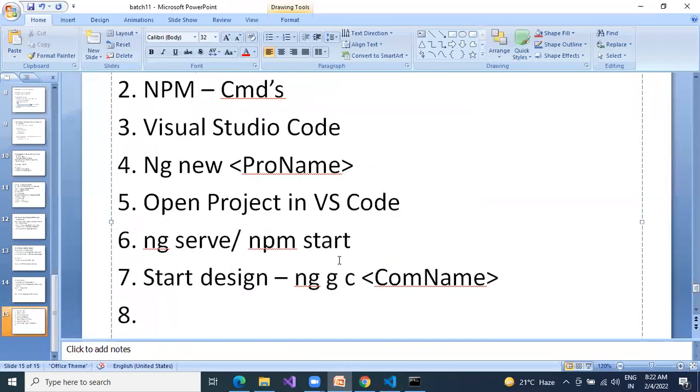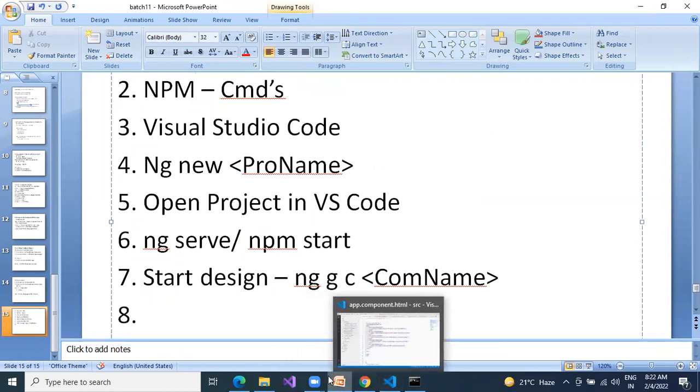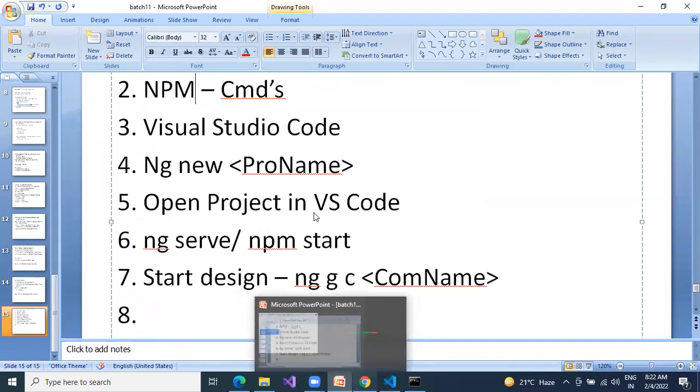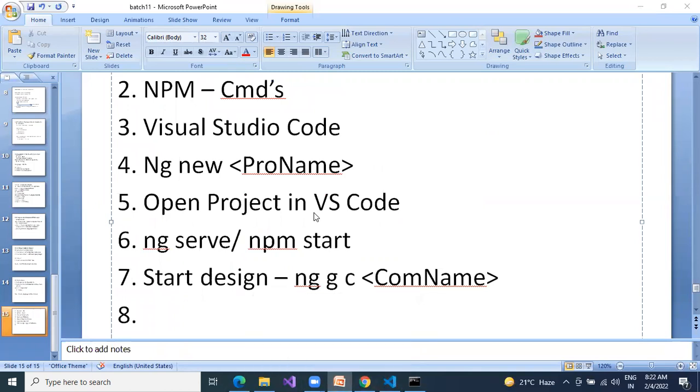Okay. Next, is it clear up to here? Set up everything. Say yes or no. Yes. Okay, fine. Next. Sir, I have one doubt. Yes. Krishna, when you create a project, is Bootstrap installed at that moment, or do we have to install Bootstrap separately in our project?